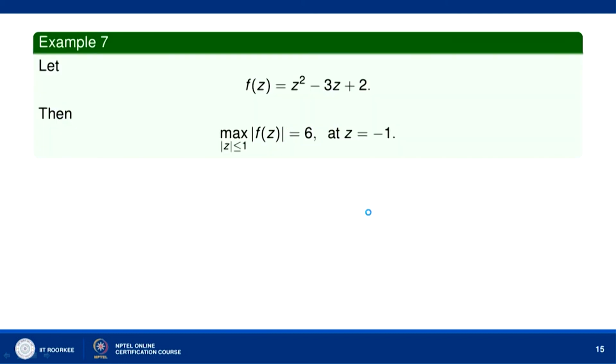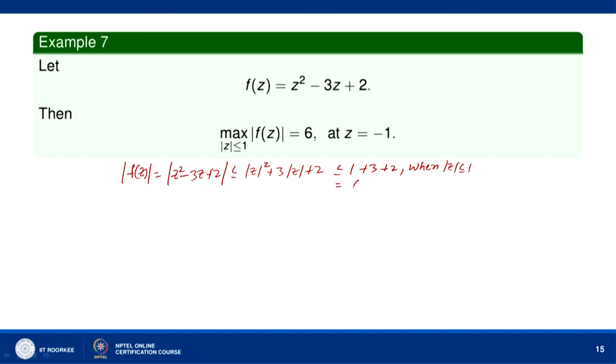Let us say, for example, F(z) equal to z square minus 3z plus 2. We need to find the maximum value of mod of F(z) when mod of z is less than or equal to 1. So, mod of F(z) is equal to mod of z square minus 3z plus 2, which is less than or equal to mod of z square plus 3 times mod of z plus 2, which is less than or equal to 1 plus 3 plus 2 when mod of z is less than or equal to 1.